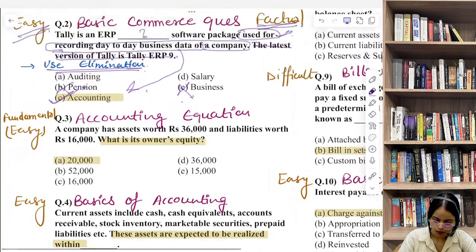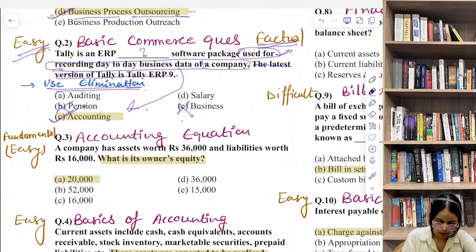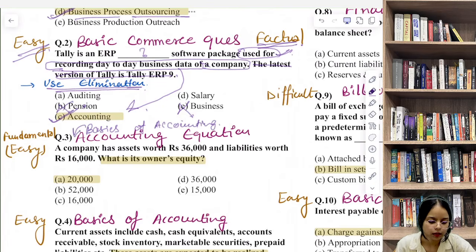We are talking about this question. So basics of accounting में कहाँ से आया? Accounting equation. Okay, under the topic accounting equation, the correct answer here is 20,000. And what's the reason behind it?